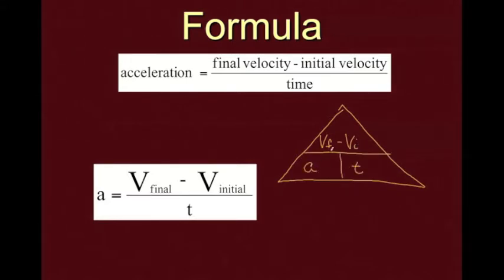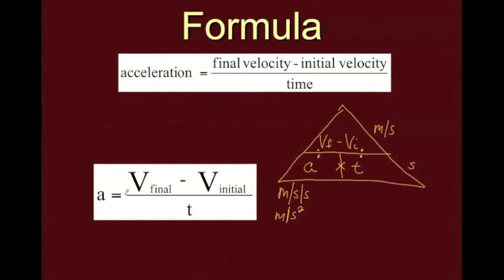So acceleration is the final velocity minus the initial velocity divided by time. The units we use, if you recall, for speed and velocity are meters per second, and time is seconds. So acceleration is going to be meters per second every second, or meters per second squared.